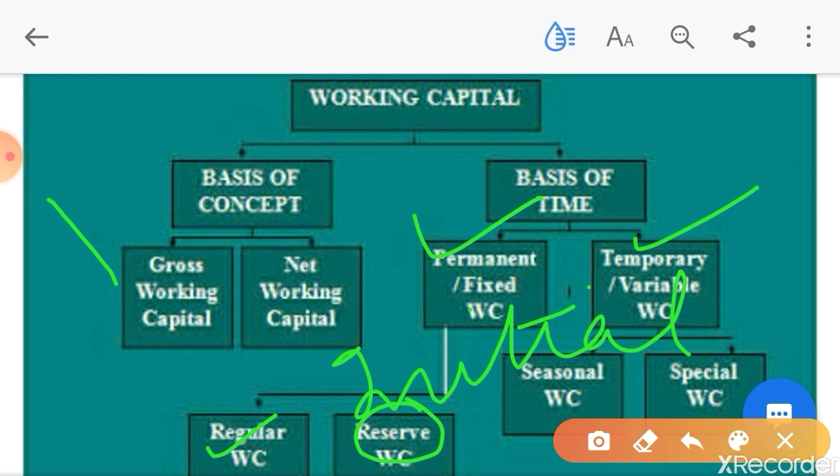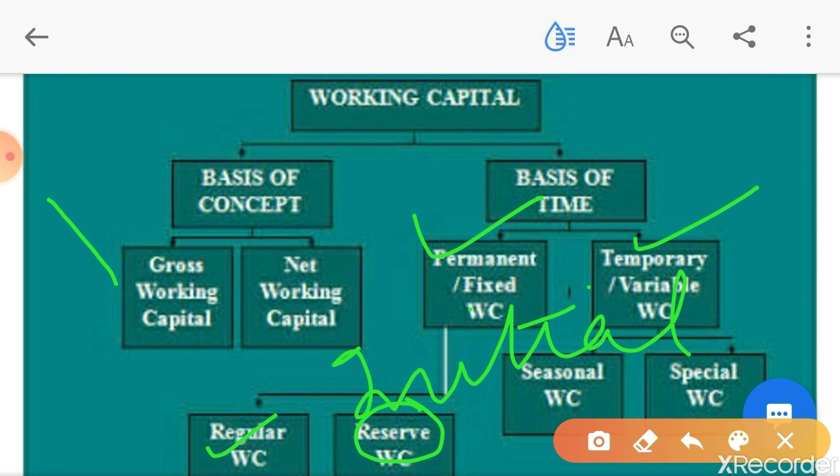At that time you need to have sufficient cash to meet all the expenses. See, before operation you need to purchase raw material, then only you are going to convert into finished product. So your credit worthiness at the time of starting of business is less, so you need to have sufficient cash to make the payment. So that is known as initial working capital.